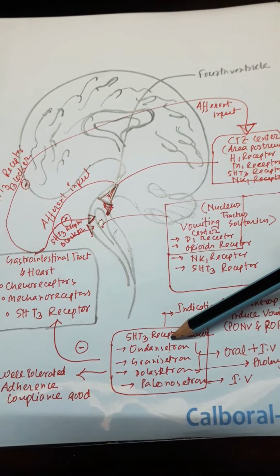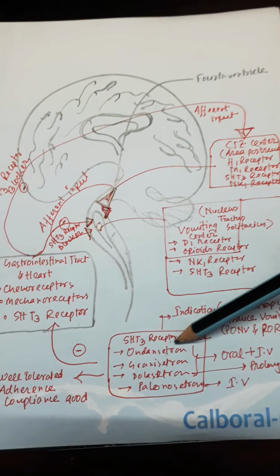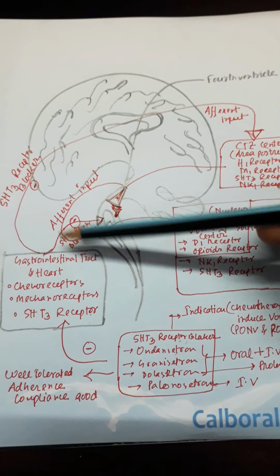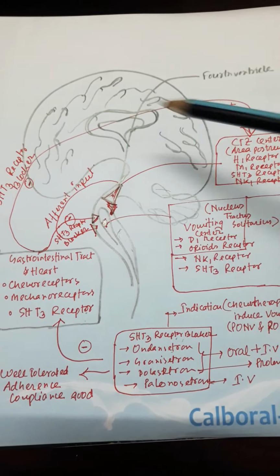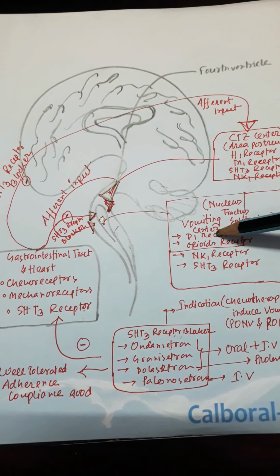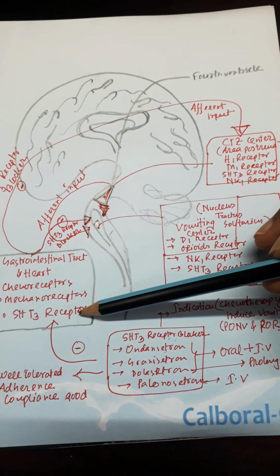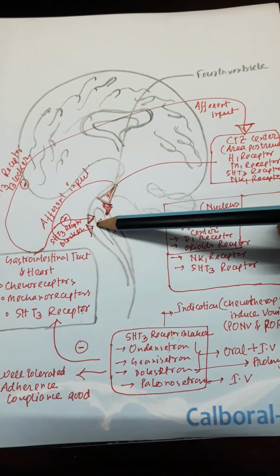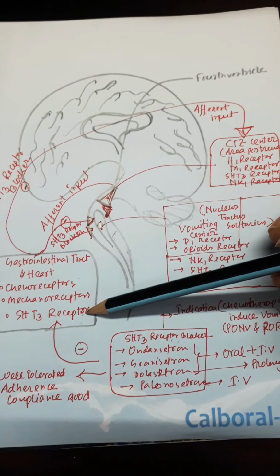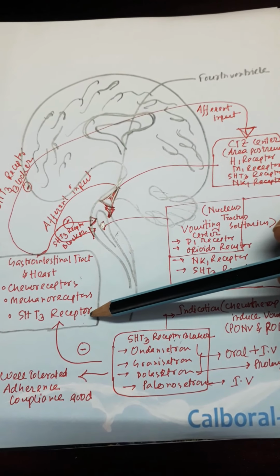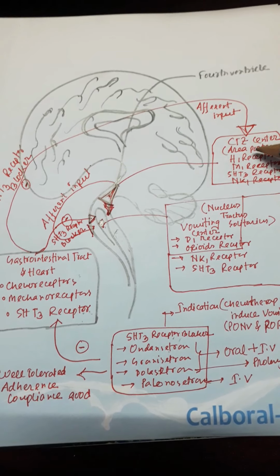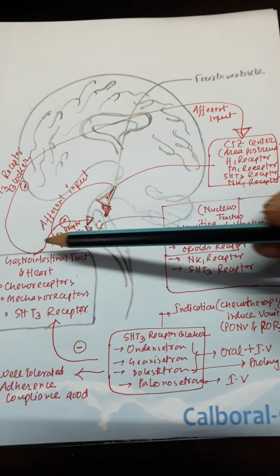When we use the 5-hydroxytryptamine receptor blocker, it inhibits the peripherally acting 5-hydroxytryptamine 3 receptor, and also inhibits the efferent impulses that go towards the chemoreceptor trigger zone and the vomiting center. These gastrointestinal tract 5-hydroxytryptamine 3 receptors stimulate the vomiting center directly, and also directly stimulate the chemoreceptor trigger zone through efferent impulses.